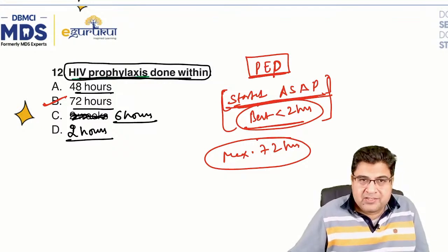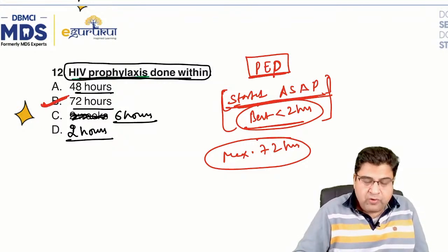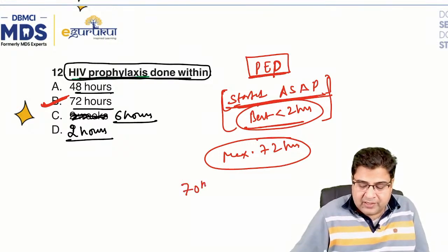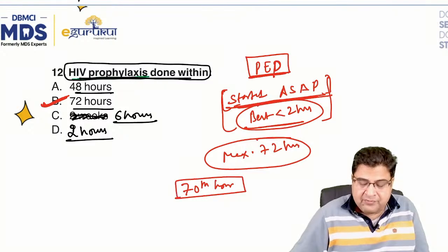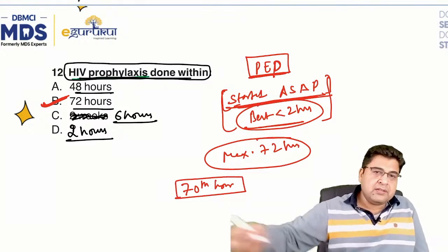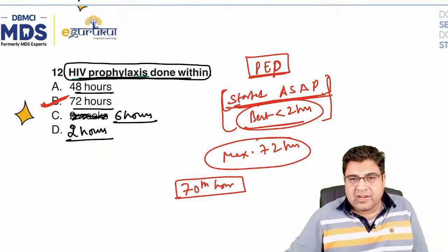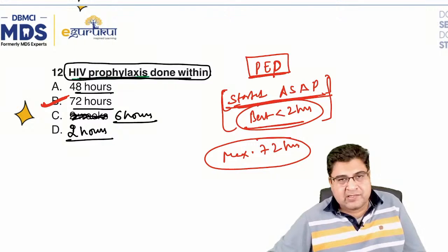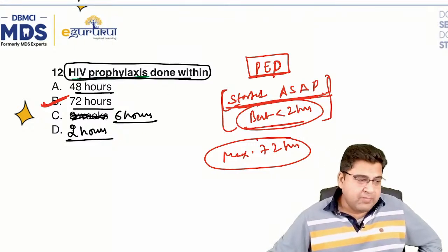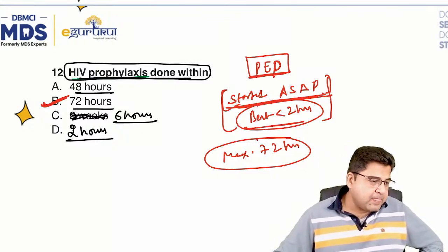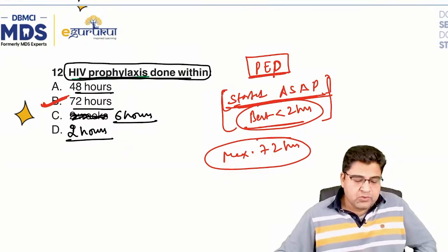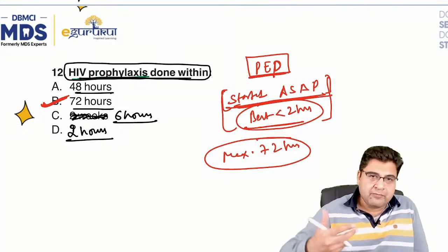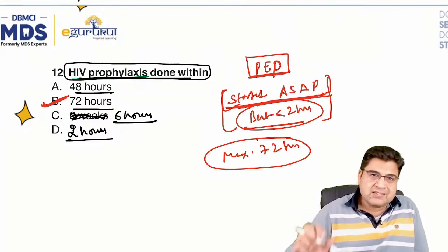If you take my opinion, 72 hours will be the better answer, because there is no study which says that if you start at the 70th hour rather than the 17th hour, the patient is going to become positive. It's not like that. So you can do it within 72 hours, which is the maximum range you can give. Best to start within 2 hours, but 72 hours is the best answer to be given here. If both options are there, the best answer is 72 hours.